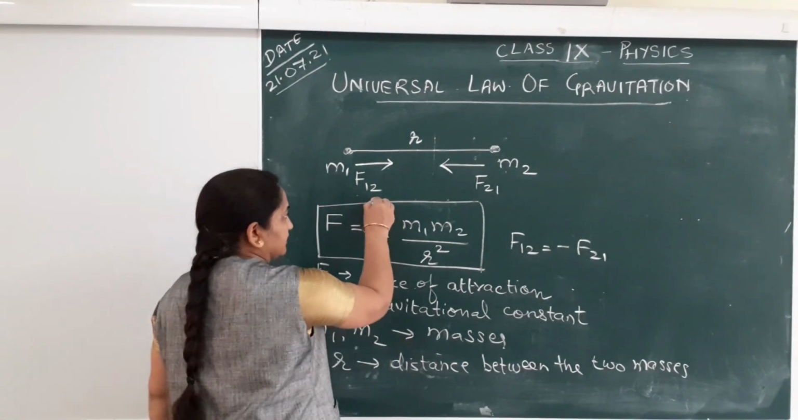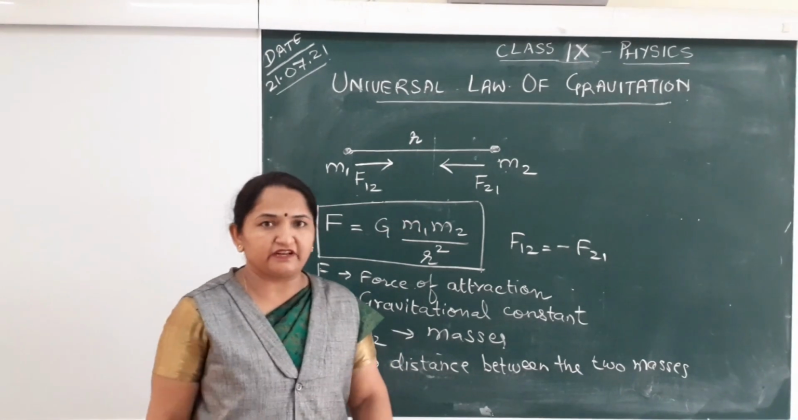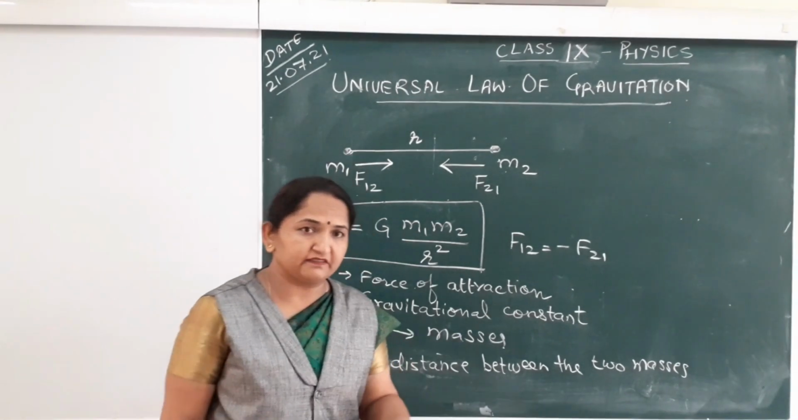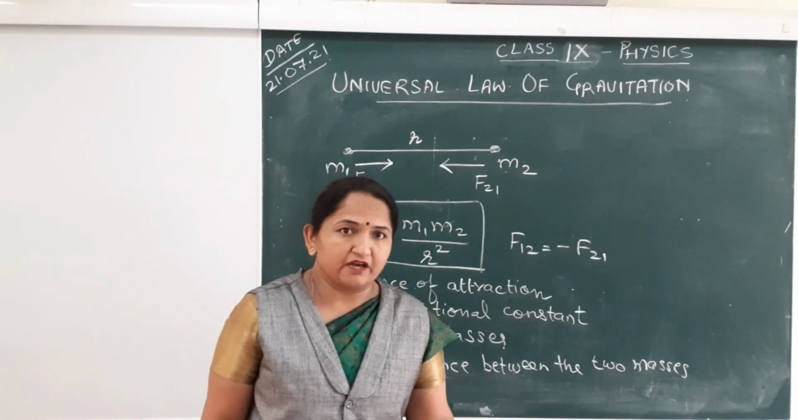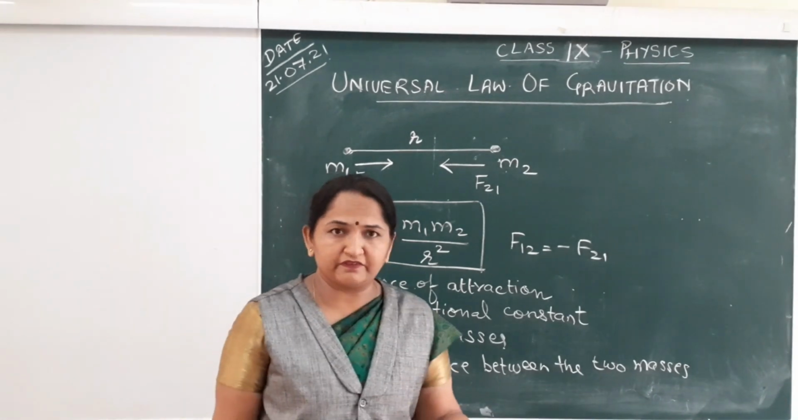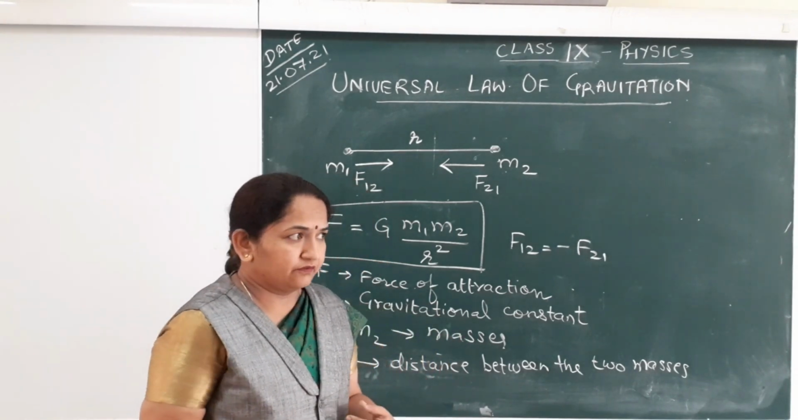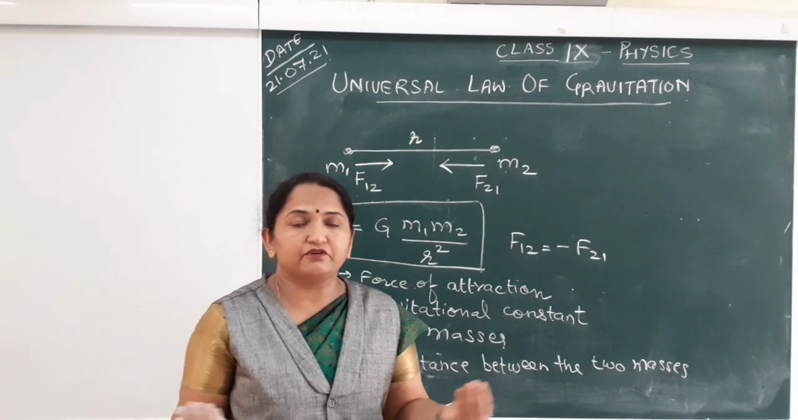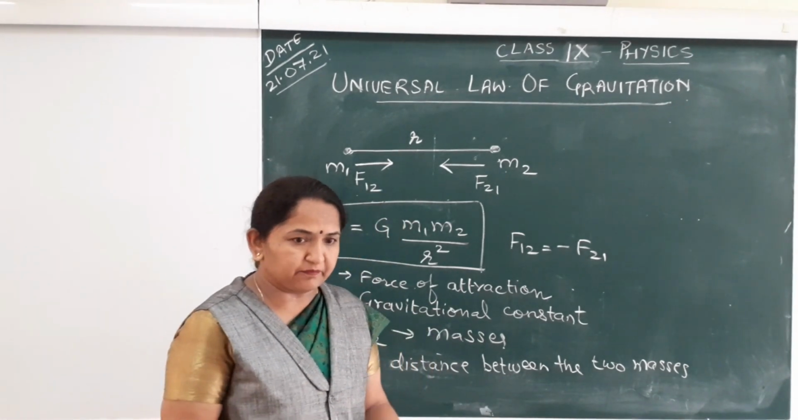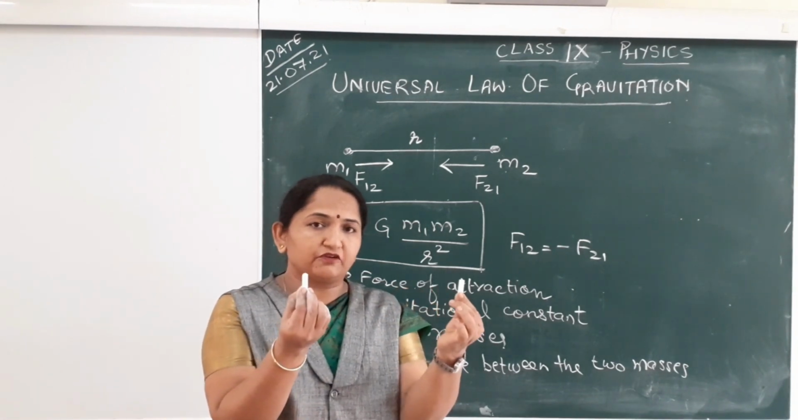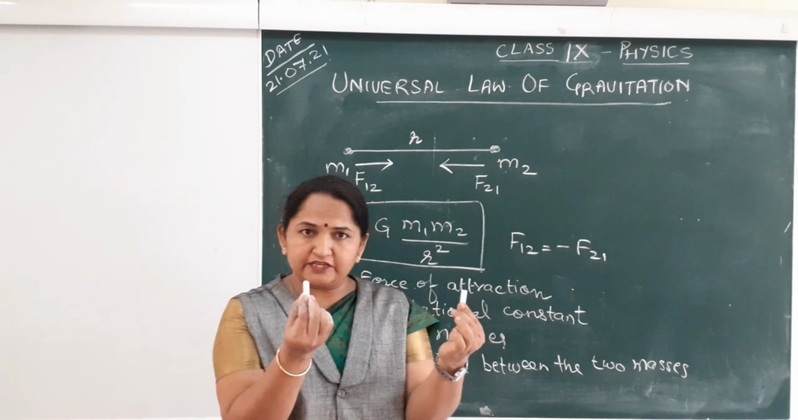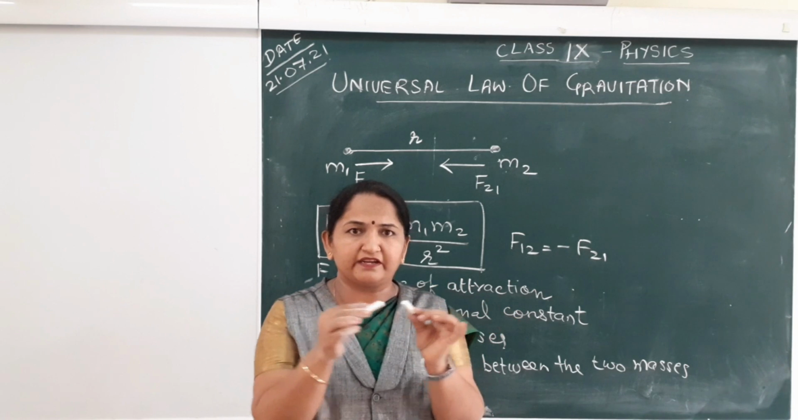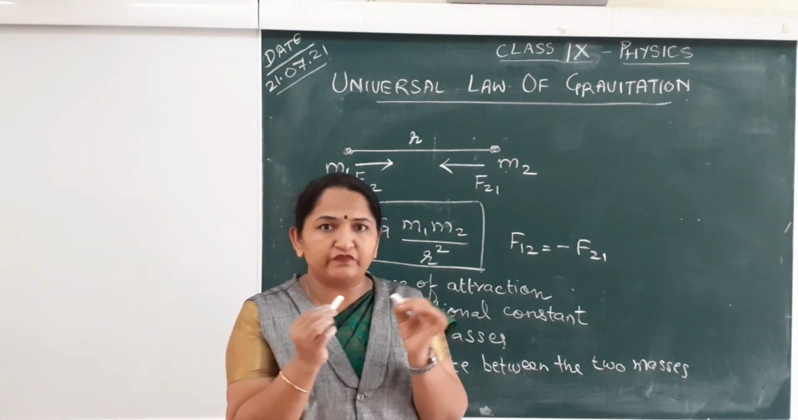Now here one question arises: if this is universal law of gravitation and the two masses can be any two masses which are present in the universe, then why do we not see a force of attraction between two objects present on the earth? For example, these two chalk pieces also exert a force of attraction on each other, but if I leave them freely in air, they will fall down, but they will not attract each other. You will not see them moving towards each other.